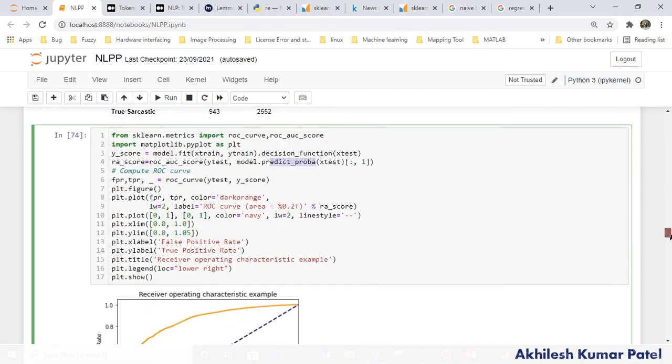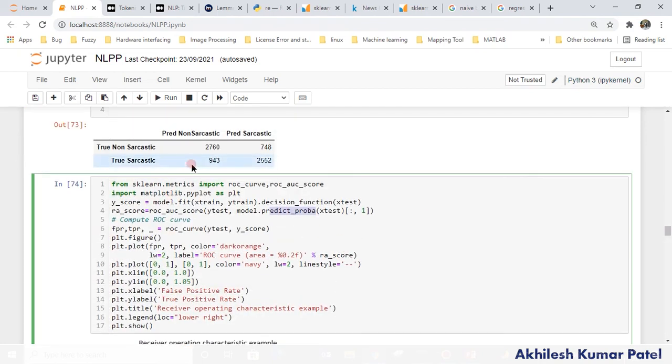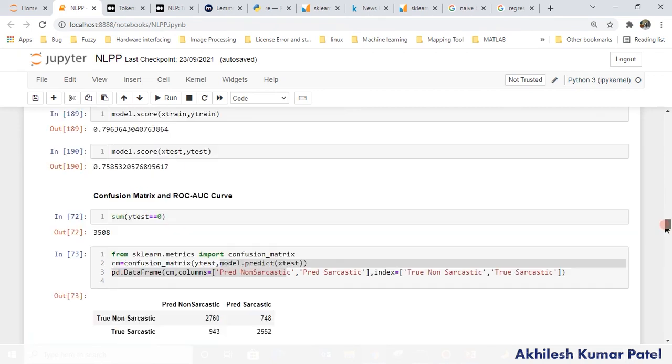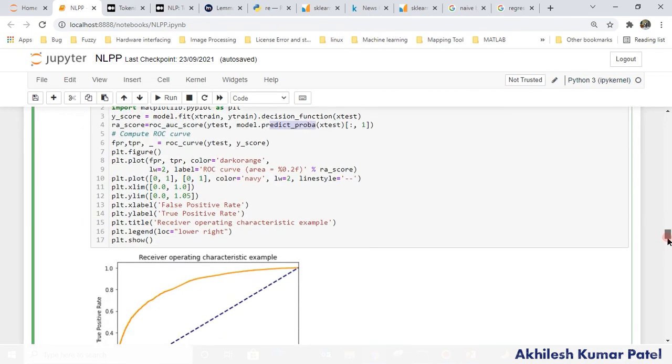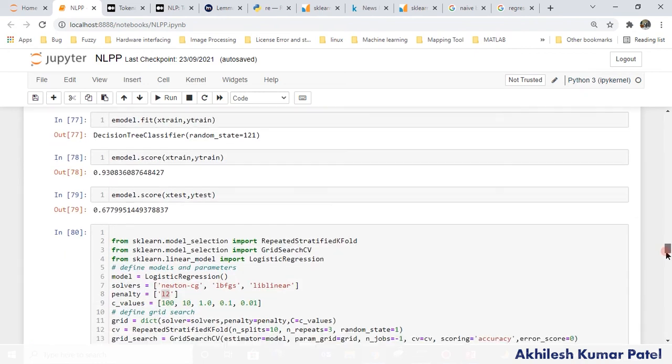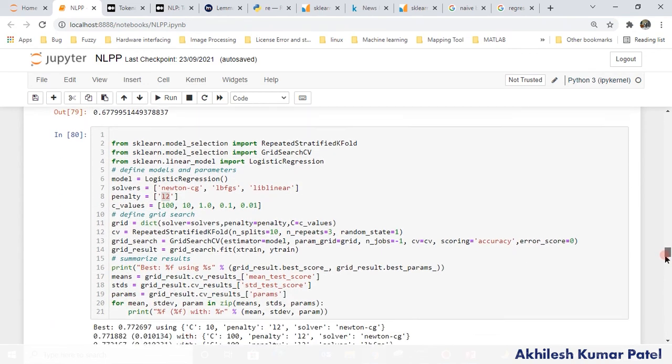But in the case of the decision tree, this is based on probability, but we are getting a somewhat better model, right? That is 75% on testing, sorry. Okay, now we are going to use a different one. Okay, this is the way.